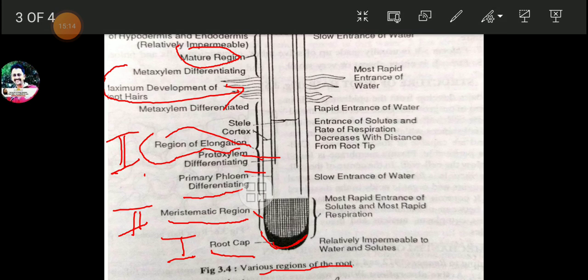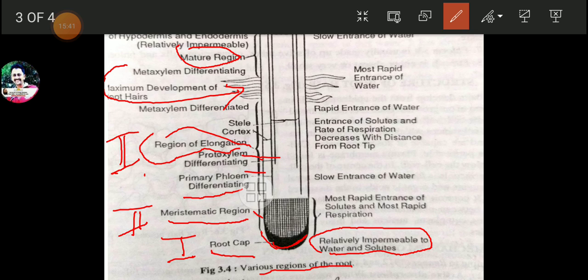So here we can see from the bottom that the root tip is relatively impermeable to water, and solutes are not absorbed by the root tip.